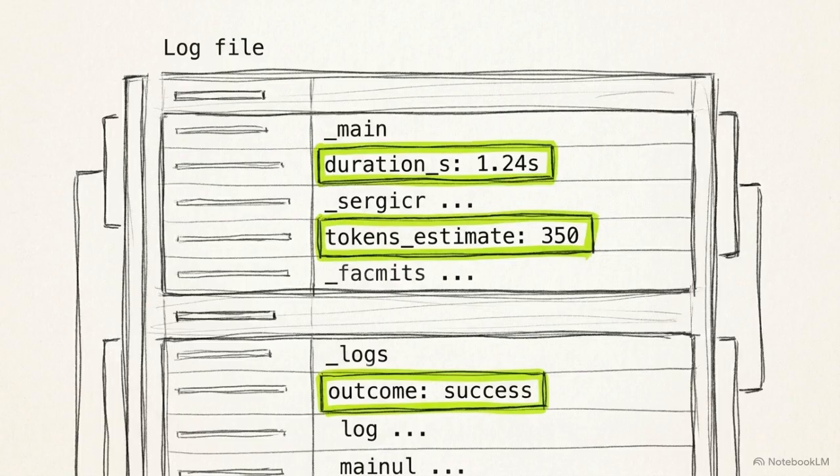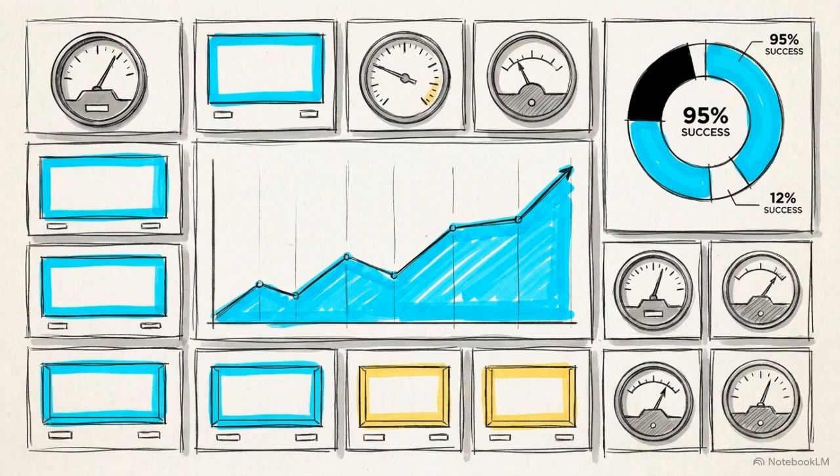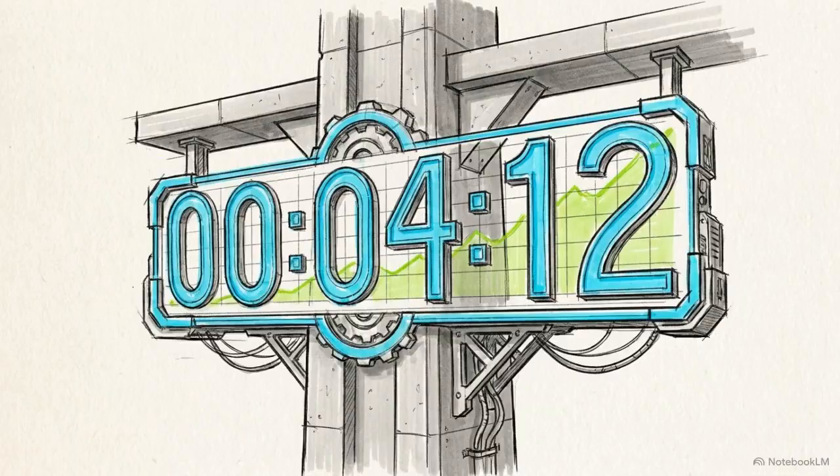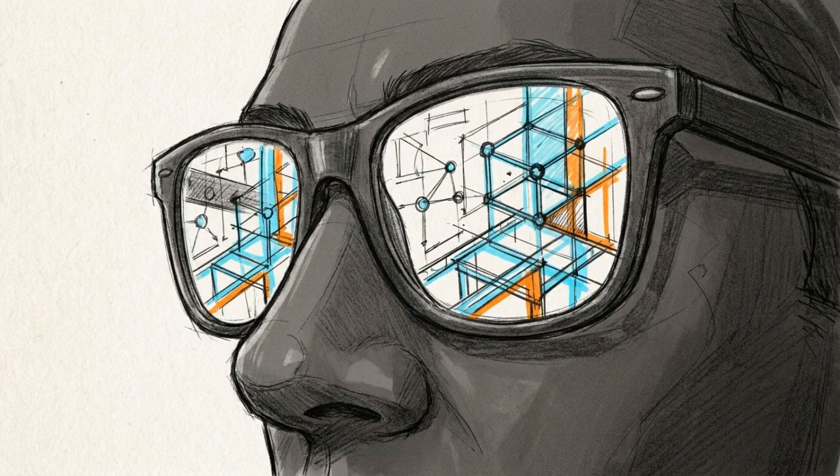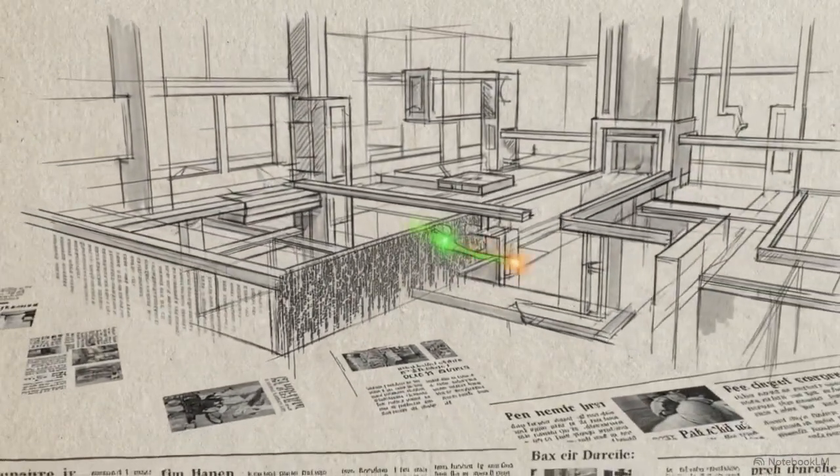Unattended systems require total transparency. Every execution cycle must append a structured JSON log, capturing the runtime duration, token estimates, and final outcome. These granular logs allow engineering leadership to monitor the performance of the autonomous architecture through centralized dashboards. Metrics like the mean time to first proposed fix provide the first empirical measurement of the ROI generated by AI automation. The shift in methodology is complete. The human engineer has pivoted away from code generation and toward the design of the boundaries, budgets, and adversarial systems that define the next generation of software development.